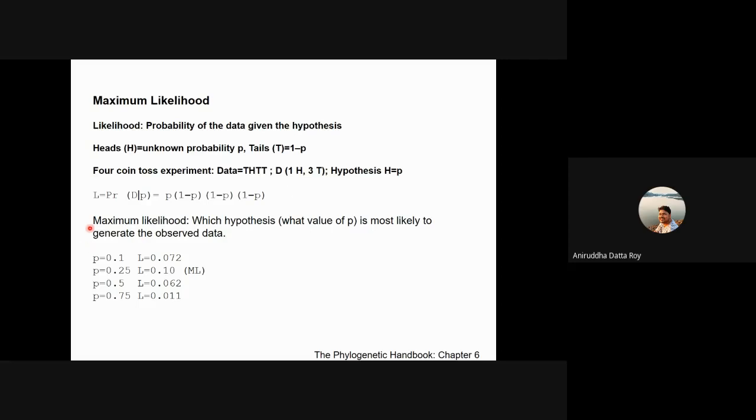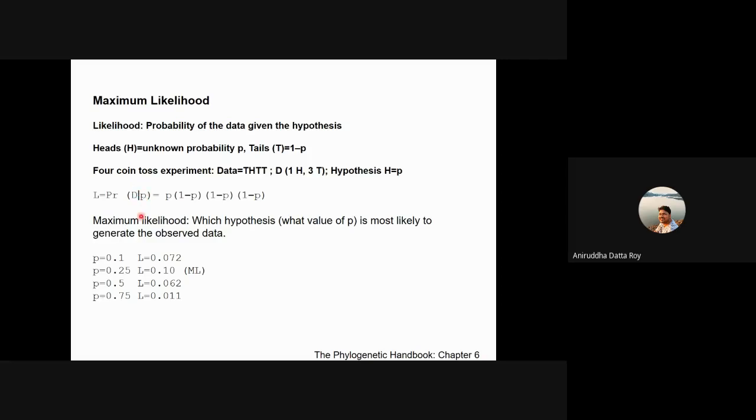What maximum likelihood does is that it actually puts in different values of P in order to find out which of these has the maximum likelihood, right? Like I mentioned earlier, your likelihood is basically the probability of data given the hypothesis.